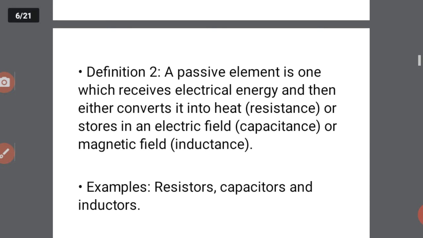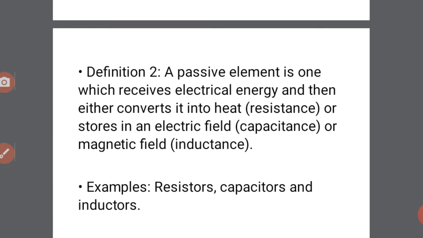A passive element is one which receives electrical energy and then either converts it into heat or stores it in an electric field or magnetic field, based on the component's operation.